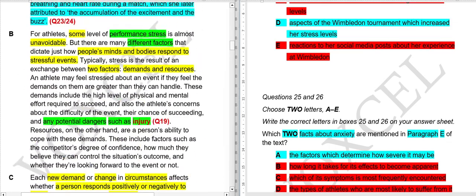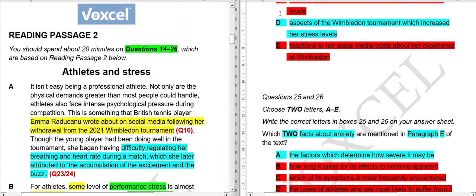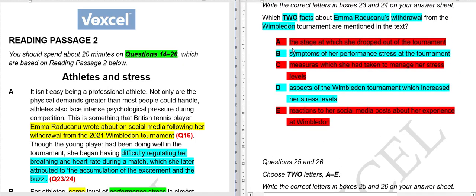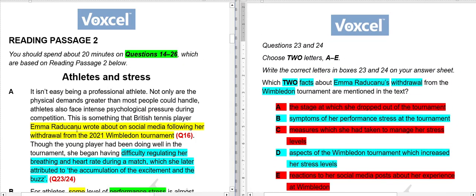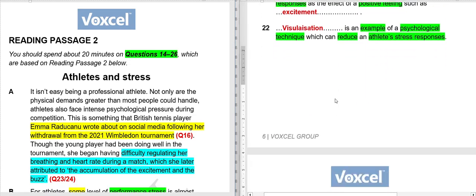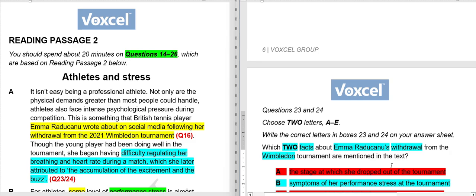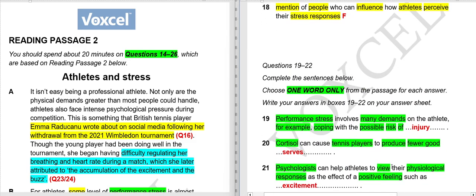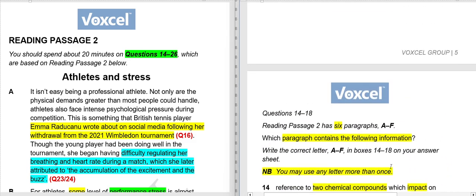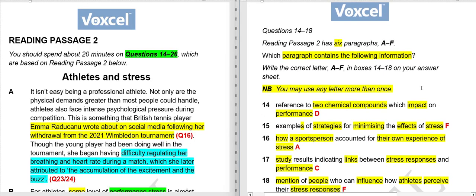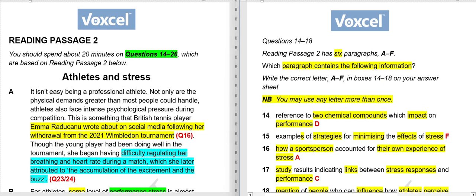So this is how you should solve your reading. If you can solve the reading with two or all sets simultaneously, like in the first paragraph when you read this particular name Emma, if you have read all the questions beforehand, you will know this is the name of Emma here, so you can do this simultaneously. But if that is difficult for you, you will get distracted if you do it like this. There is no need to do it like this. You can do the way I have told you right now. Both are perfectly fine. There is no one correct way. You should do the way which works for you the best.